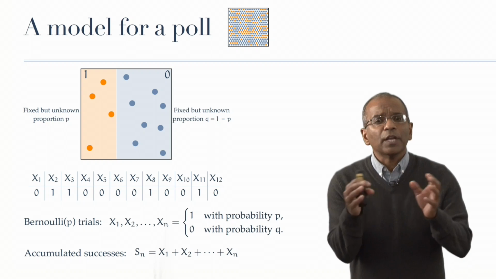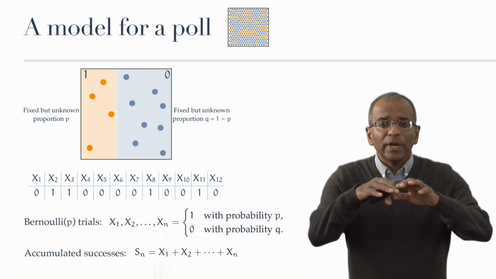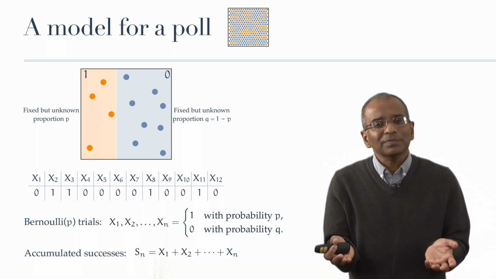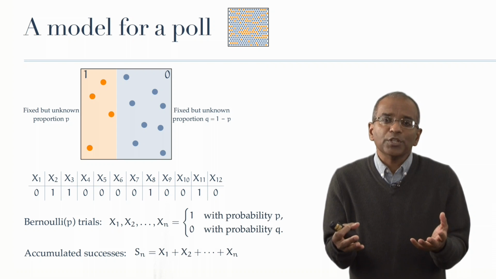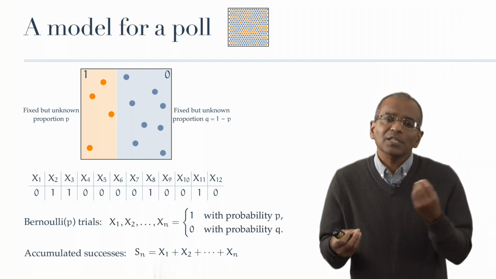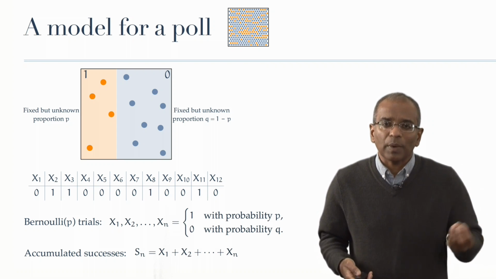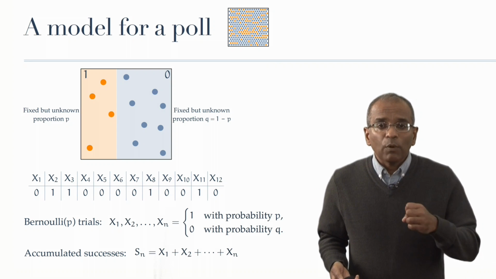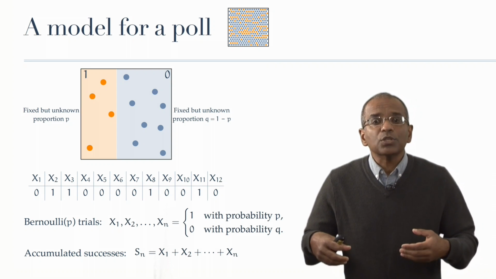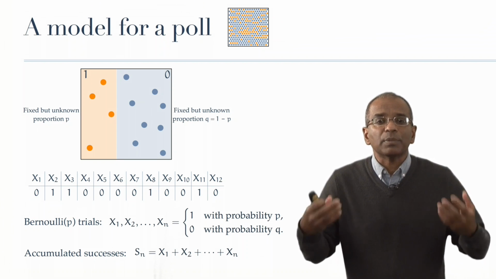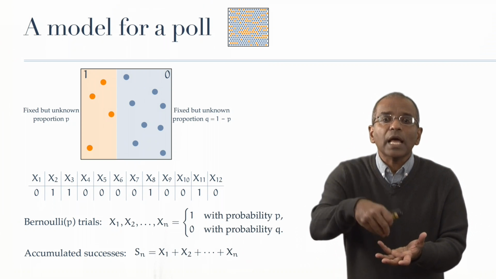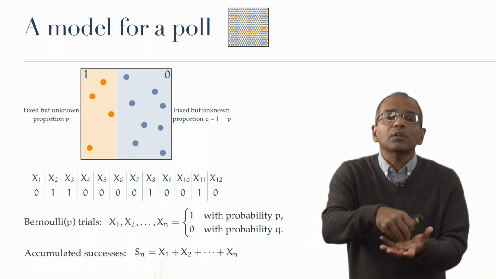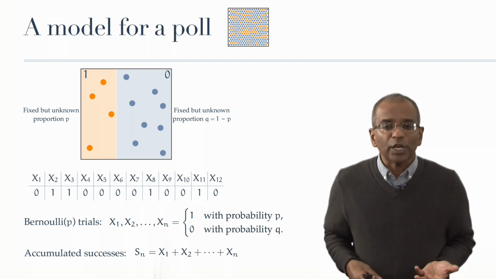So let's go back and take a look at it again through a new prism, through normal approximation, and see where it gets us. Let's review very quickly the model for a poll. We have an underlying population, which has two subpopulations in proportion, say, P and Q, where Q is, of course, 1 minus P. P and Q are fixed but unknown. We want to estimate P, and we do this through the mechanism of repeated independent trials, where we sample at random with replacement from the underlying population.